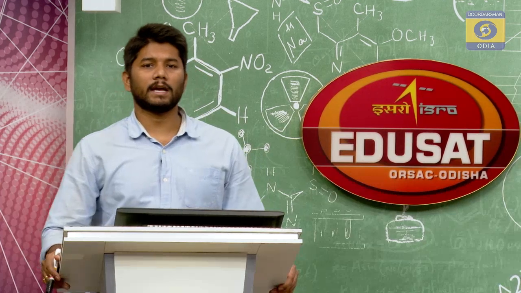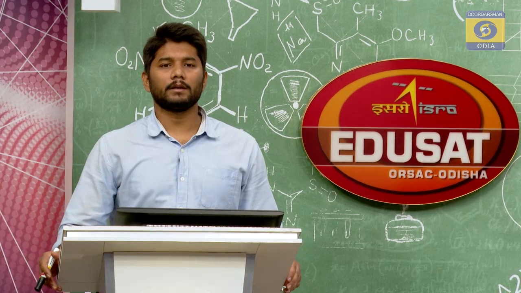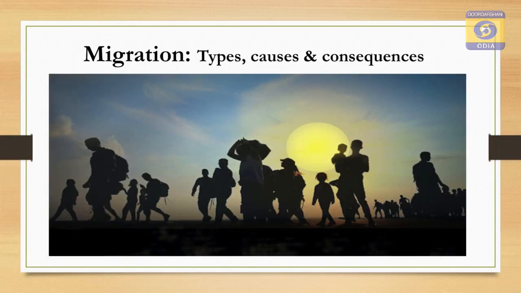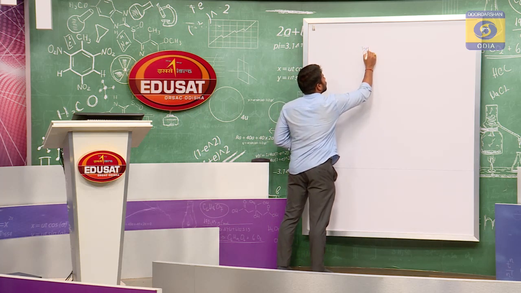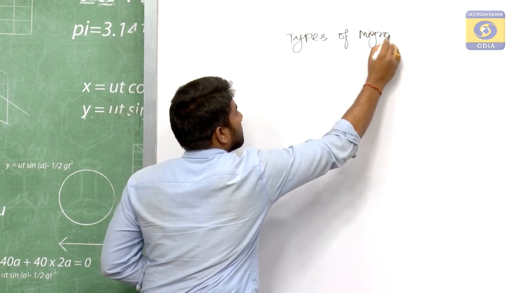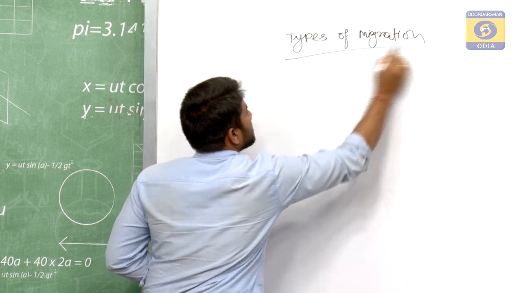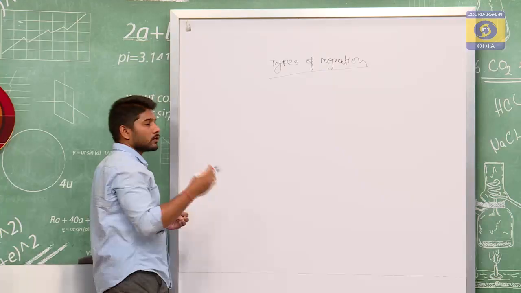Now, let us talk about the types of migration. If we look at migration, it is not the same everywhere, every place and every time. With different place and time and with different concepts, migrations change, and in this way there are various types of migration. Now, let us talk about what the various types of migration are. The types of migration are of various kinds on different bases.